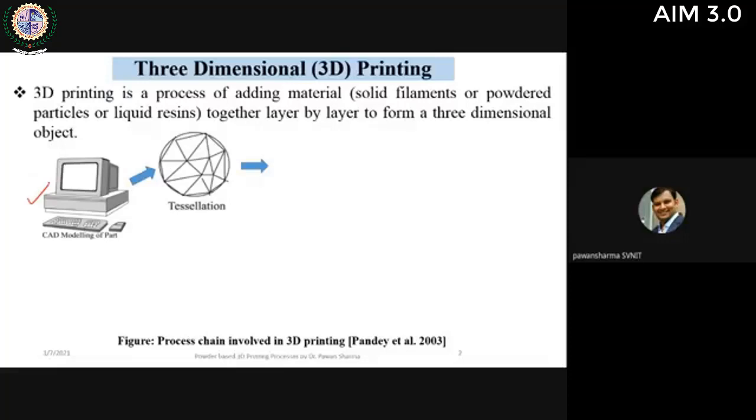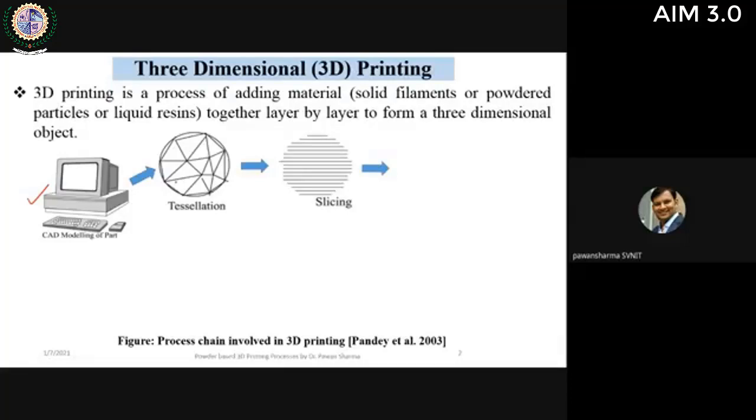Then we go for tessellation. Tessellation is nothing but a piecewise linear approximation of the developed CAD model. Because we need mathematical data to print our part, we need some mathematical output from the CAD model, so we do tessellation to generate that data. We approximate the model that we have developed, and then we go for slicing. Slicing is getting the layer by layer information using the developed tessellated model.